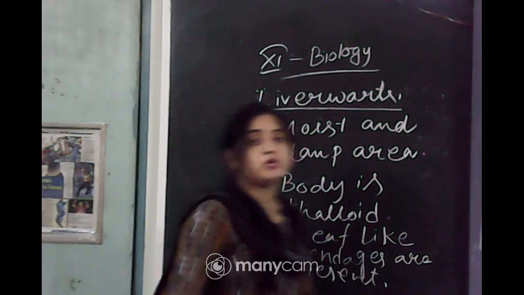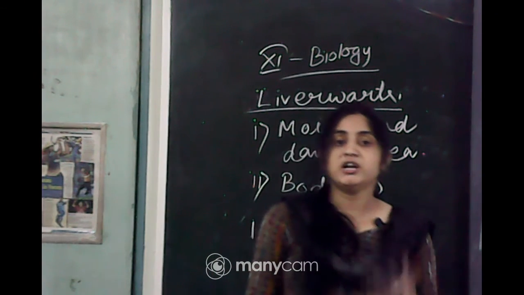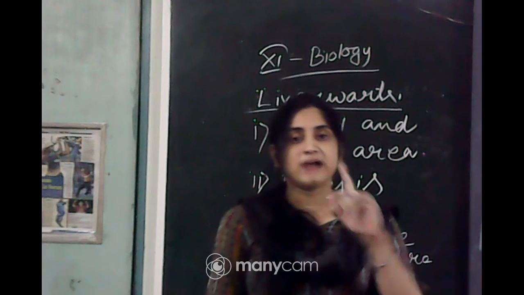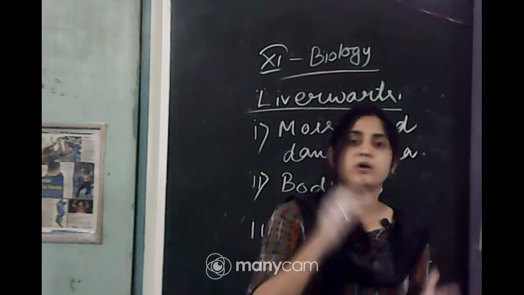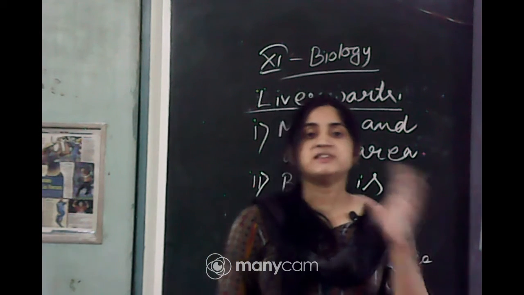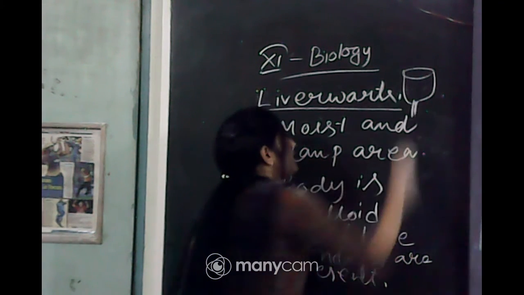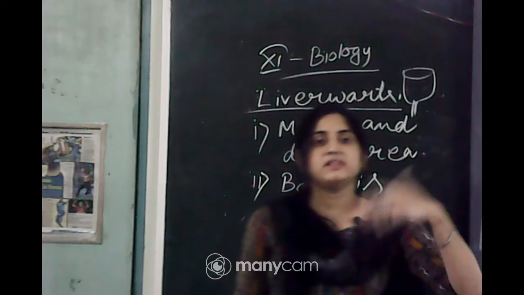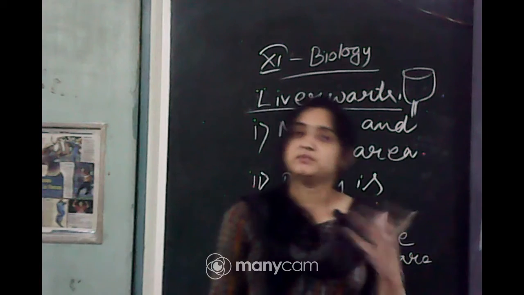There are also two modes of reproduction, asexual reproduction and sexual reproduction. Asexual reproduction occurs in two ways. One is fragmentation, another one is gemma formation. In fragmentation, their body is divided into many fragments, and each fragment develops into a new individual. And a gemma is a cup-like structure that forms in the parent's body, detaches from the parent's body and forms a new individual.